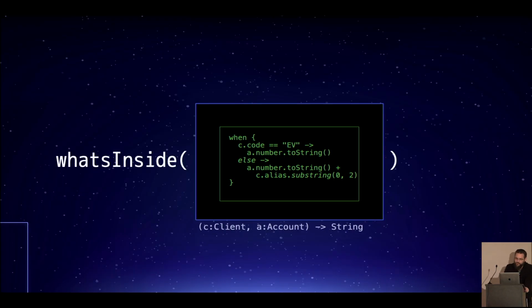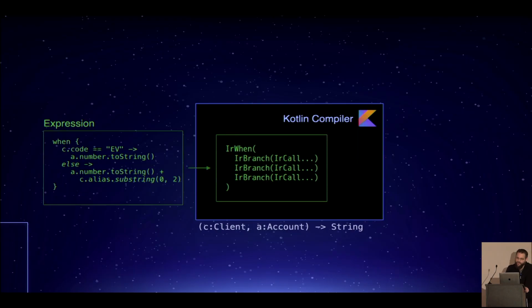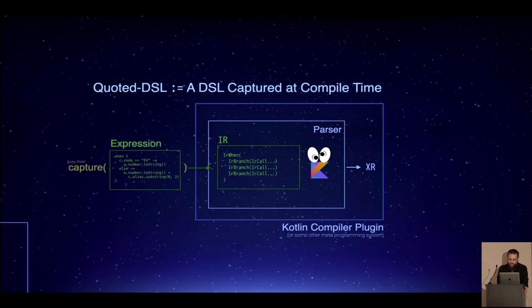Metaprogramming or a compiler plugin can actually see what is inside of arbitrary function signatures. We did this in Scala with metaprogramming, and we can do this with a compiler plugin. This is the internal IR, what the compiler actually sees from a construct that looks like this, and we create an architecture based on this.